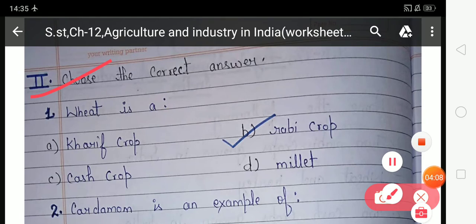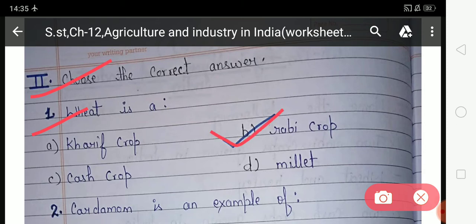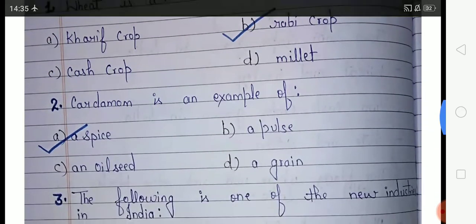Choose the correct answer. Students, in this exercise you have to choose the correct option from the given options. Look at the first: wheat is option A kharif crop, option B rabi crop, option C cash crop, and option D millet. Which type of crop is wheat? Wheat is a rabi crop because it is sown in October and November and harvested in March and April. So option B is correct, and you have to tick option B, rabi crops, and here option B is already ticked.